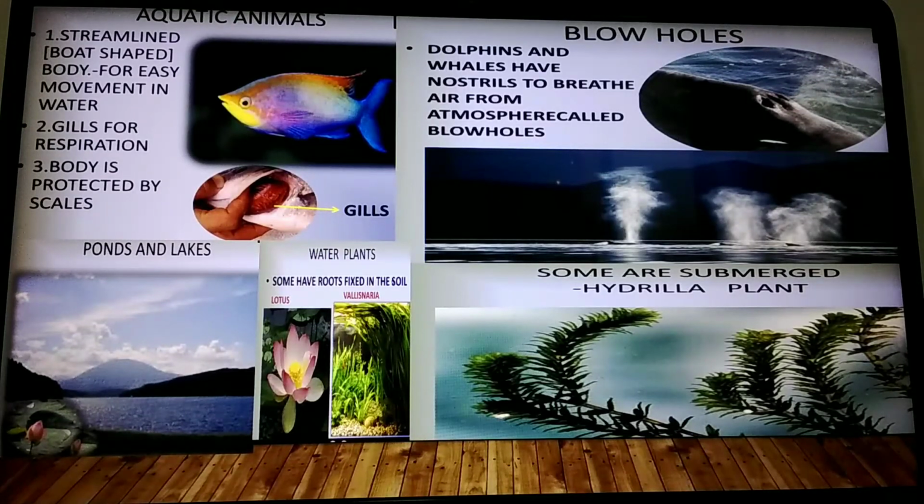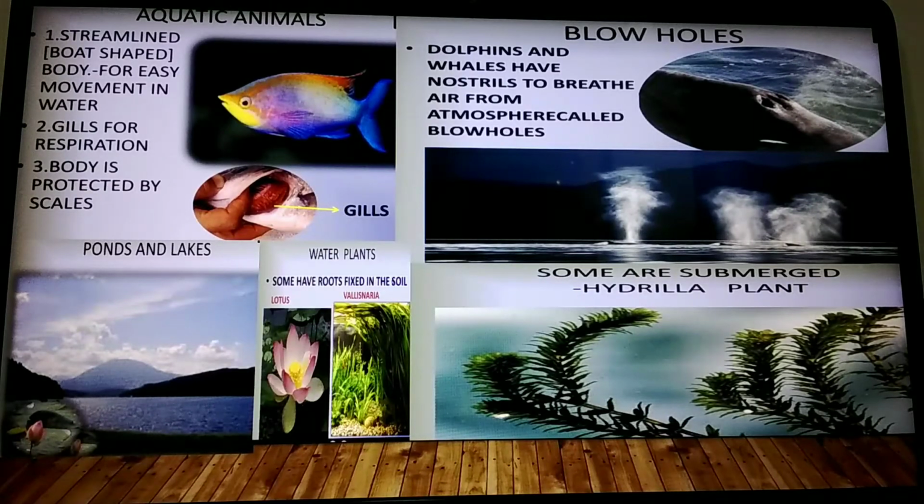The body of the aquatic habitat animals will be streamlined, that is the shape of the body will be like a boat, so it will easily cut through the water and swim, and gills are present for respiration, and the body is protected by scales.